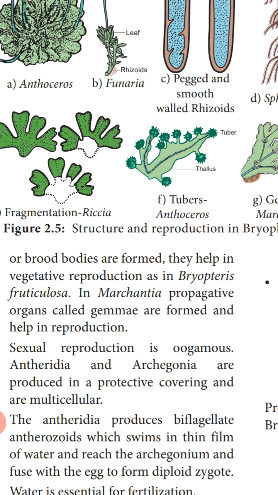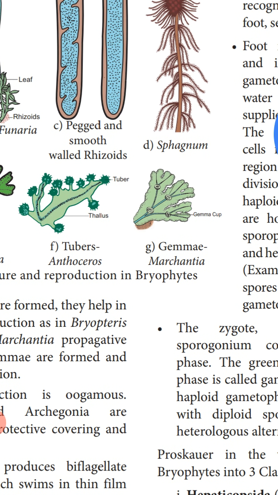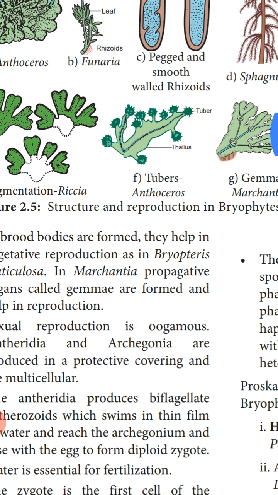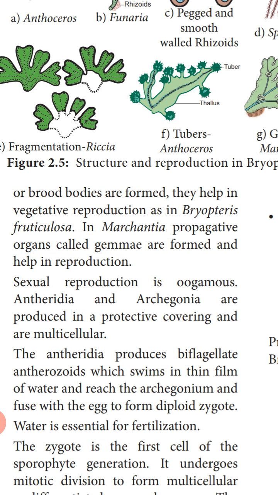Next, in the F diagram you can find the tubers present in the thallus of the plant body. These tubers will help in the growth of a new plant body. Next, in the G diagram, you can find on the surface of the thallus of Marchantia some cup-like structures. These cup-like structures are called gemmae. These gemmae have specialized cells and they help in the development of a new plant body. So they are also a means of vegetative reproduction. In Marchantia, propagative organs like gemmae are formed and they help in the reproduction.